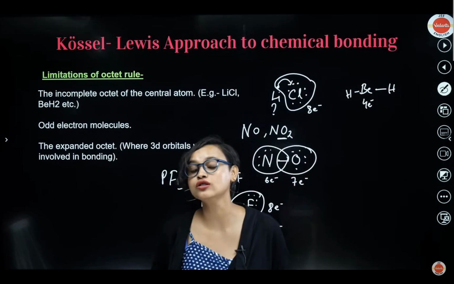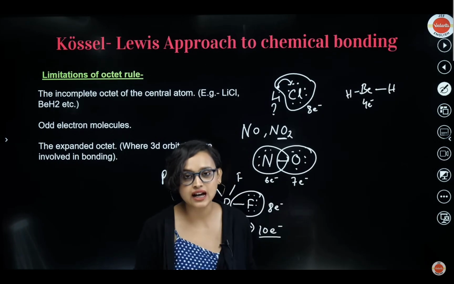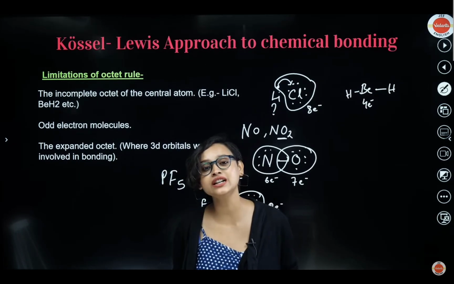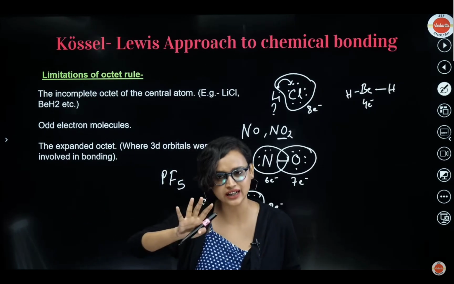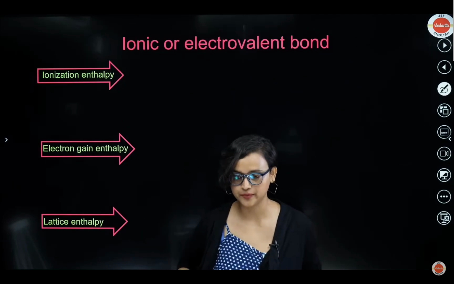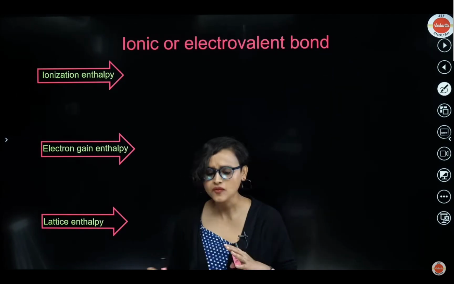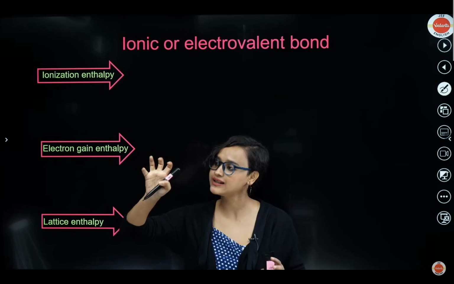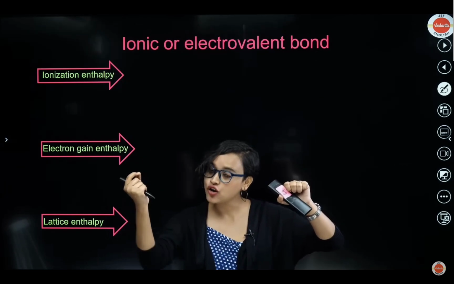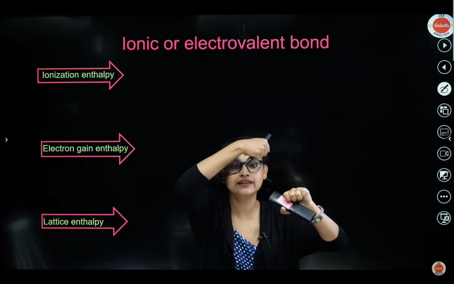These are the limitations of the Kossel-Lewis approach to chemical bonding, and that's why we needed something else. What did we need? We need VSEPR theory, to which we will come later. But now let's understand the ionic or the electrovalent bond. My dear students, we understand that the ionic bond happens when there is a transfer of charge. That means if there is Na and if there is Cl, from Na, 1 electron is coming out of the atom and getting inside the chlorine.